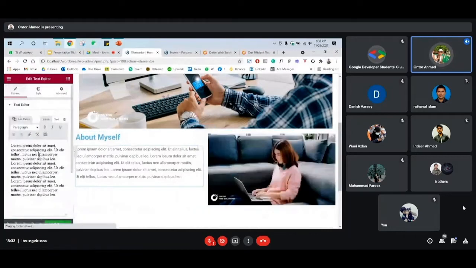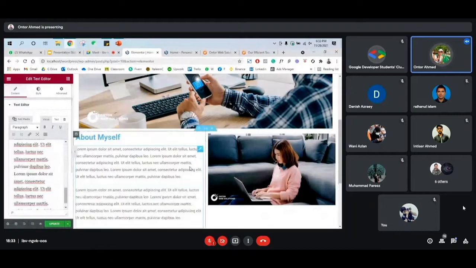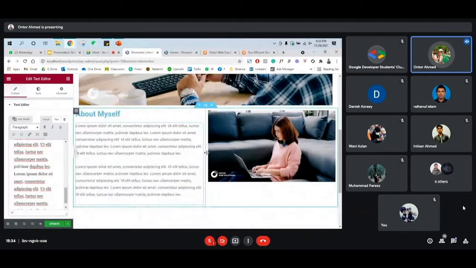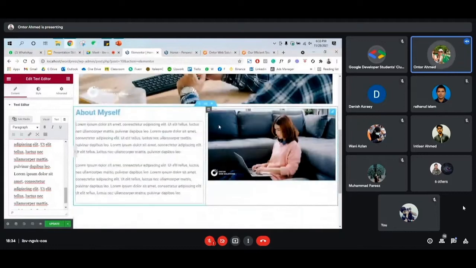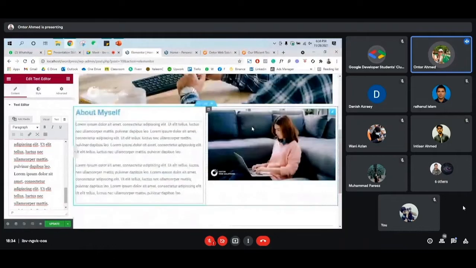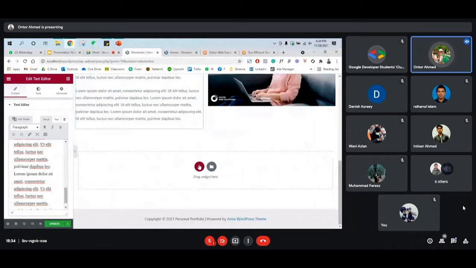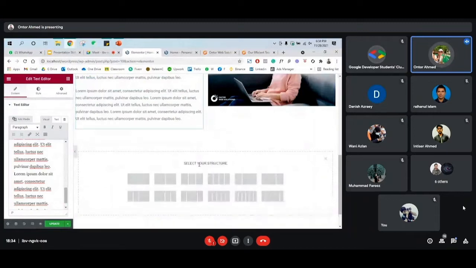If you have more text, you can add more as well. So this is about you and this is your picture, and after that you will add what service you provide. So let's say we are going to provide 3 services. One is web developing, another one is like graphic design or probably coding, or another one is like video editing, something like that. So if you have 3 services, you can select 3 boxes. If you have 2 services, you can select 2 boxes, something like that.